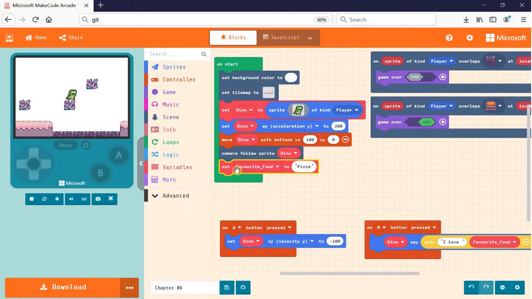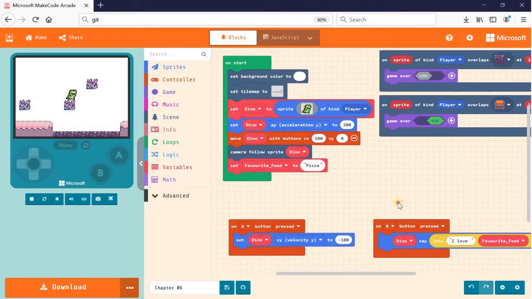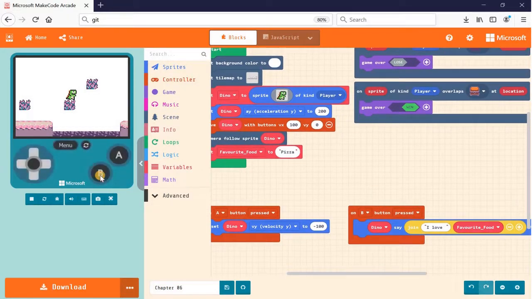We set a variable called favorite food, and we assign a value pizza to it. And this button B, what it does is it will let the Dino display out the text inside this variable, or the value inside this variable, which is pizza.